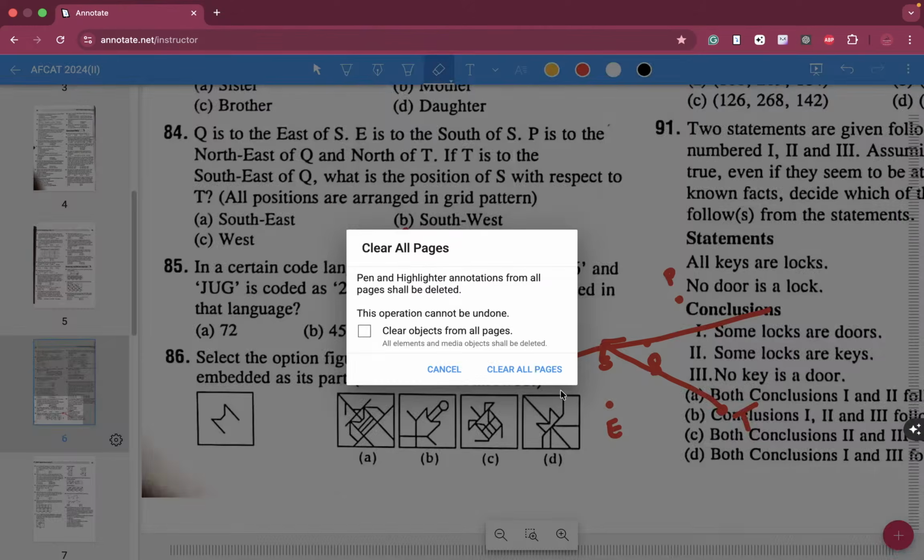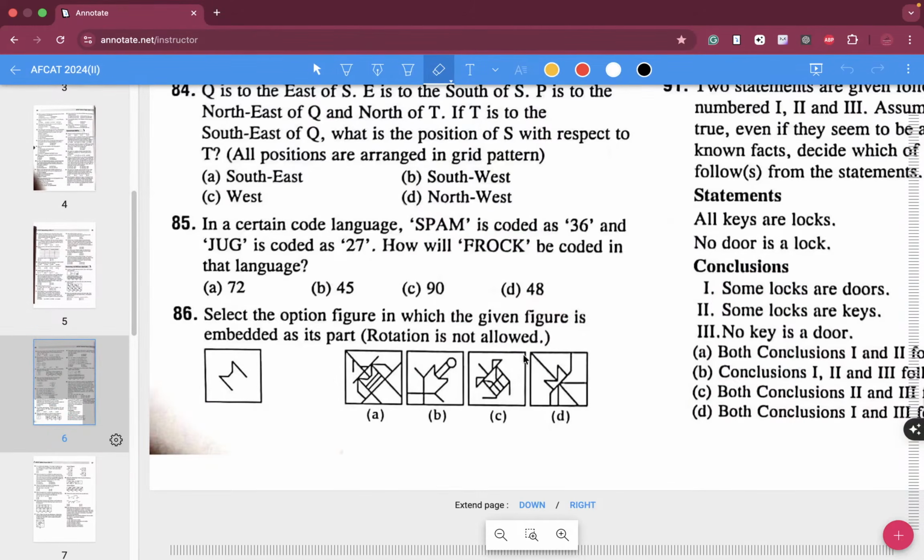All right. So 85, in a certain code language, SPAM is coded as 36. Whenever you get alphabets and numbers, SPAM, A is how much? 1. P is how much? M is 13, O, P. T is how much?